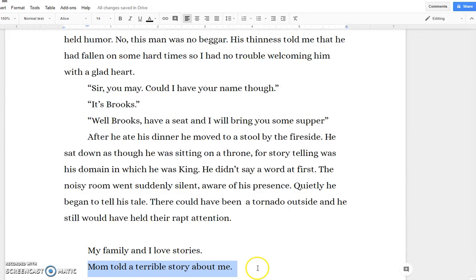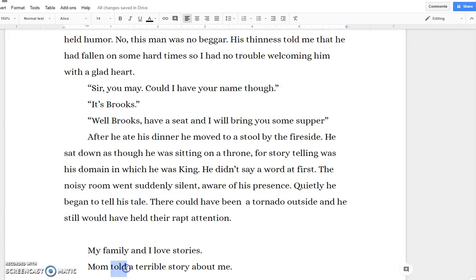as it is in this sentence when it's near the end of the sentence, when me is the object of the sentence, not the person doing the action. Me is not the one doing the action. It's one that the action is being done to. So, Mom told a terrible story about me. Who's doing the action? Mom is doing the action. What is she doing?